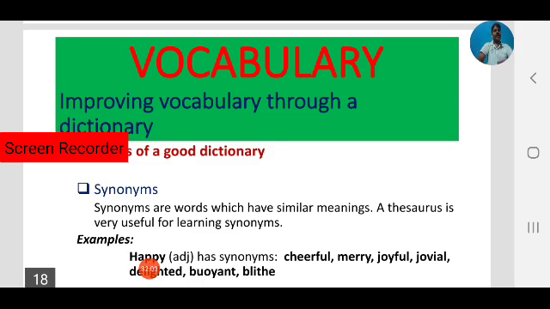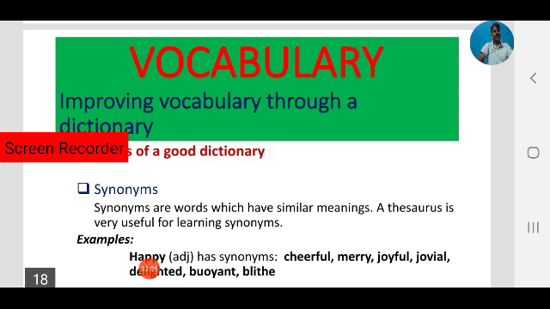For example, happy is a word. So observe the synonyms. Happy has many synonyms: cheerful, merry, joyful, jovial, delighted, blithe. These are the synonyms. By using a dictionary, we can learn all these synonyms also. So what does it indicate? It indicates we are improving our vocabulary. Not only the word happy; happy is only one word.